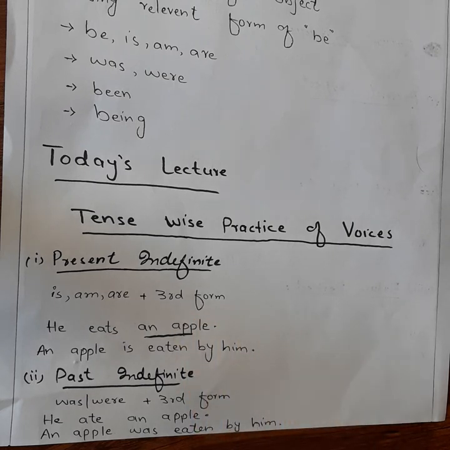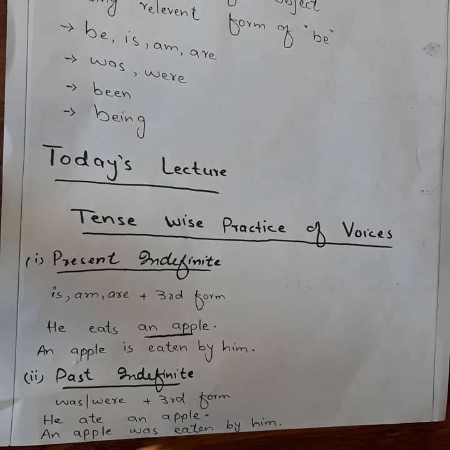Second, past indefinite. We use second form of verb in past indefinite, so we will use second form of be in passive voice. So was and were are second forms of be, and we use third form of verb as main verb because it is a general rule. For example, he ate an apple. So again an apple is the object, we will make it the subject.